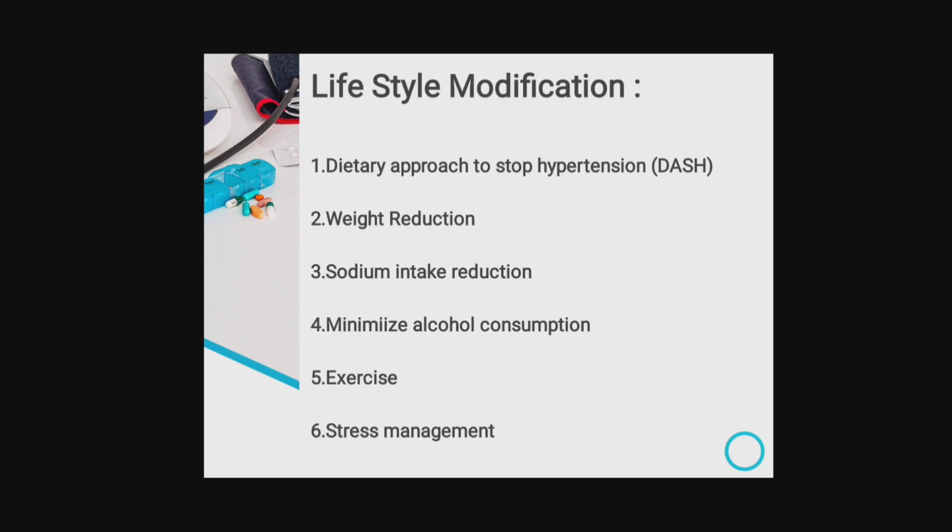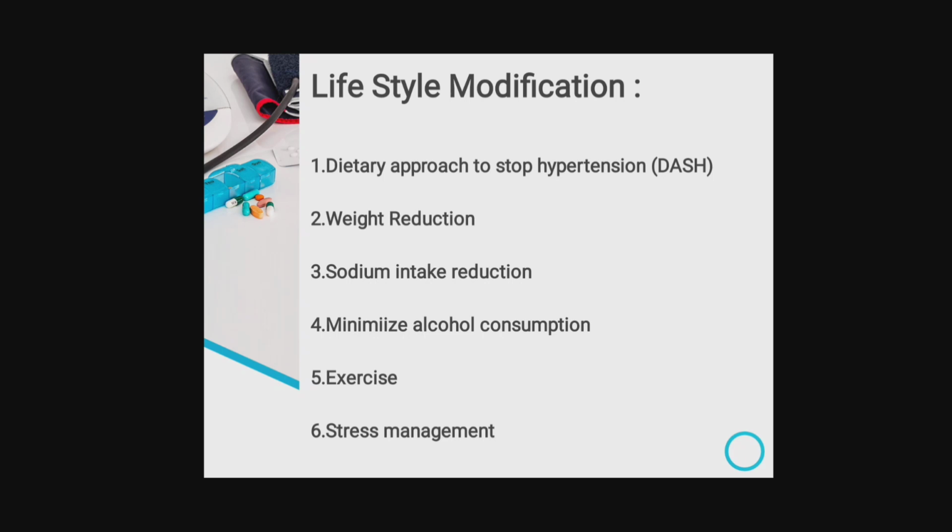Third one is sodium intake reduction, because as we know, if we eat more sodium chloride, it may alter the water absorption. Then minimize alcohol consumption, and exercise, because exercise is very good for any disease condition.